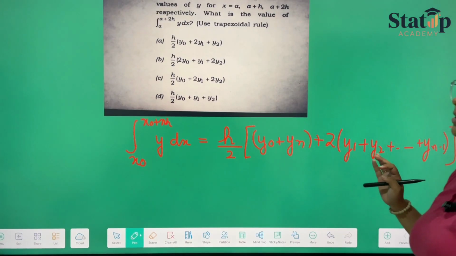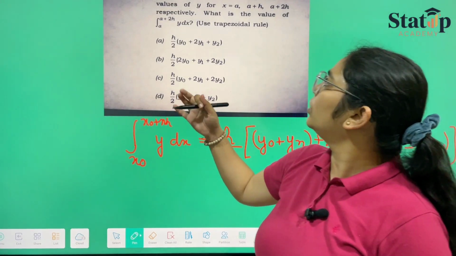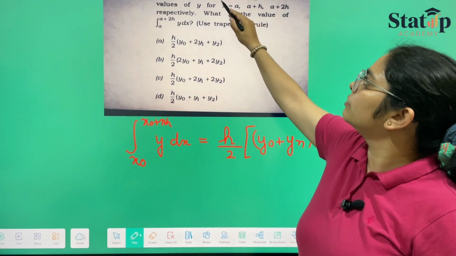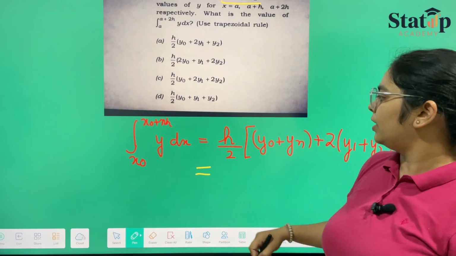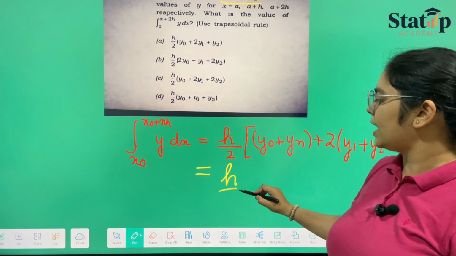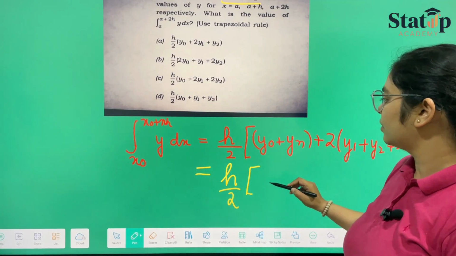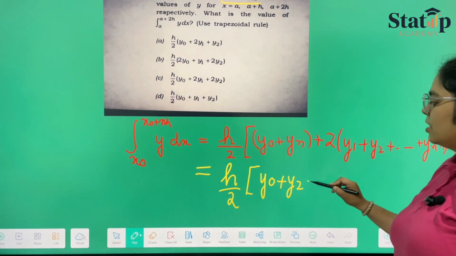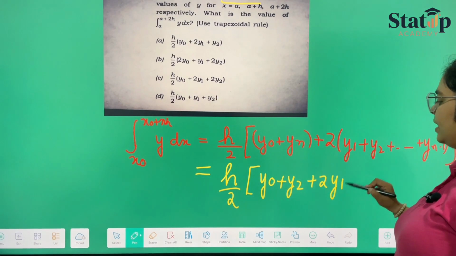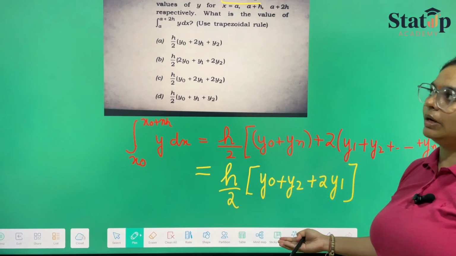This is the trapezoidal rule. But here only 3 y's have been provided to us: y0, y1 and y2. So if we put them here, it will be h by 2 into y0 plus the last one, y2, plus 2 into y1. This is our formula directly.